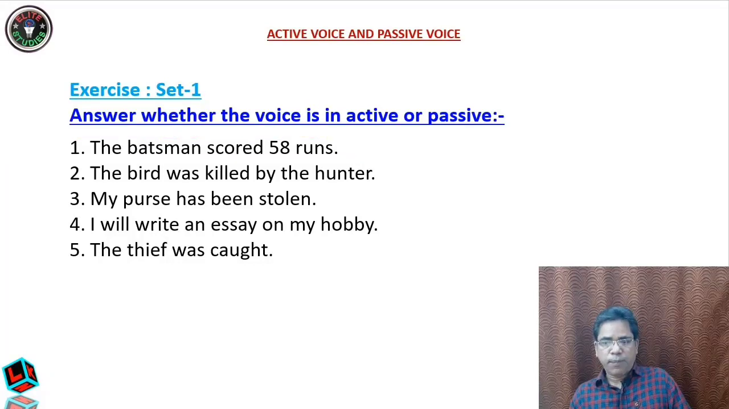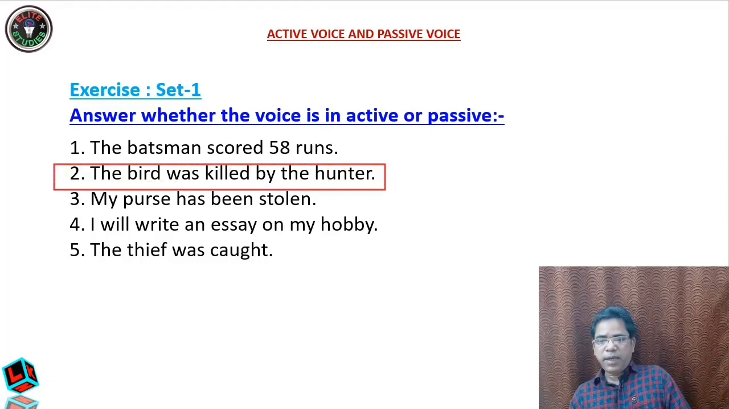Now the second one: the bird was killed by the hunter. The verb is killed. The verb killing is not being done by the bird. It has been done by the hunter. So the subject is not doing the work. The subject is not the doer of the verb kill. So therefore it is passive. Okay, so the first was active, the second was passive.